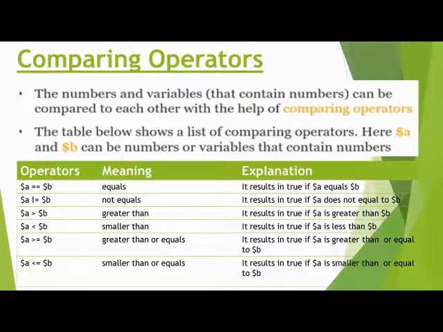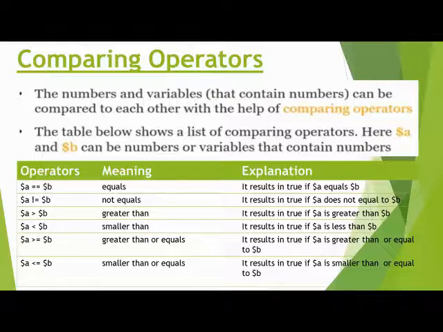$a != $b means not equal to. What is the result of this operator? Suppose variable $a is 4 and variable $b is 3. Here variable $a is not equal to variable $b because 4 is not equal to 3. So in that condition, the result is true.